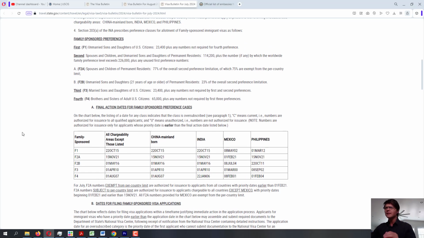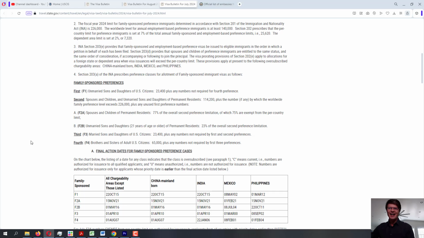Now, there are 4 family preference categories. There is F1, unmarried sons and daughters of US citizens, sons and daughters over 21 who are unmarried. The second family preference category has F2A and F2B, F2A being spouses and children under 21 of permanent residents, F2B being unmarried sons and daughters 21 years or older of permanent residents. The third family preference category is F3, married sons and daughters of US citizens, and the fourth family preference category is brothers and sisters of US citizens.